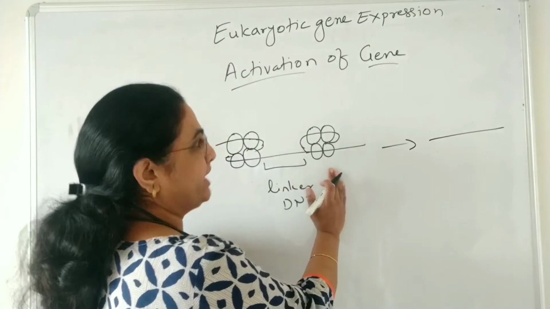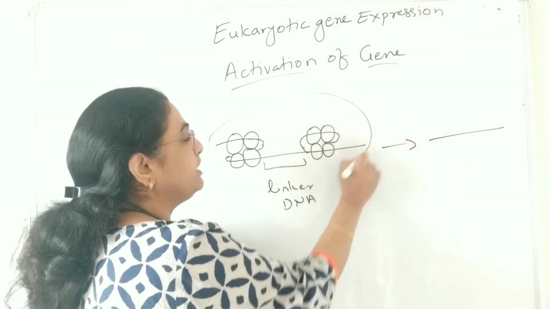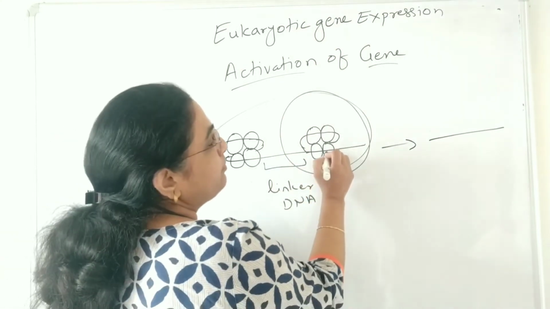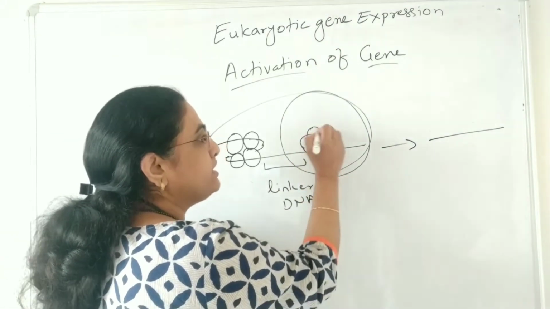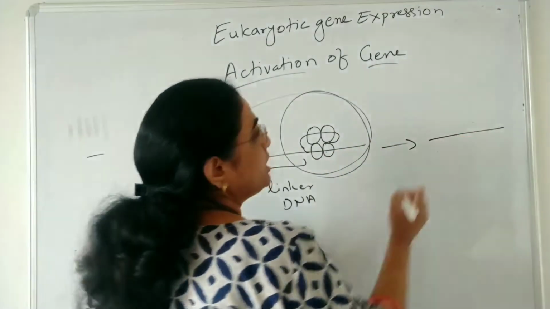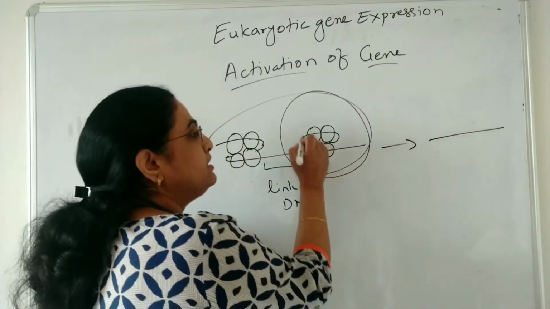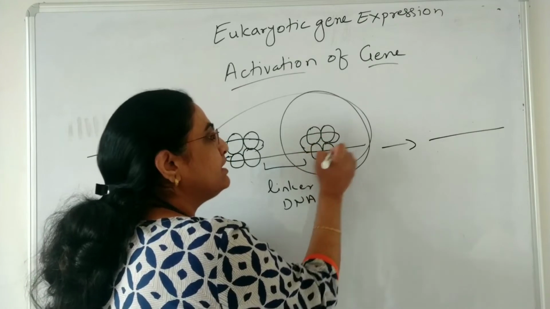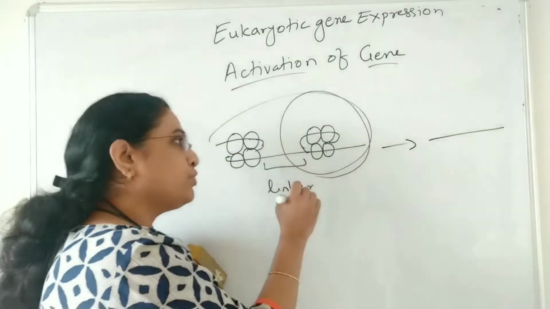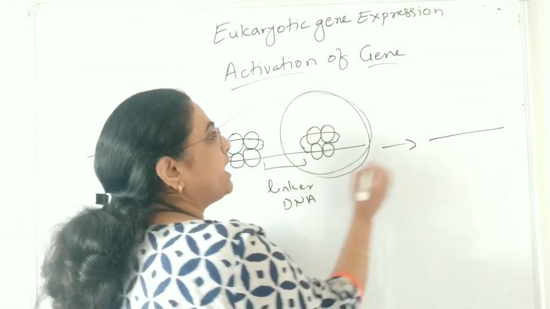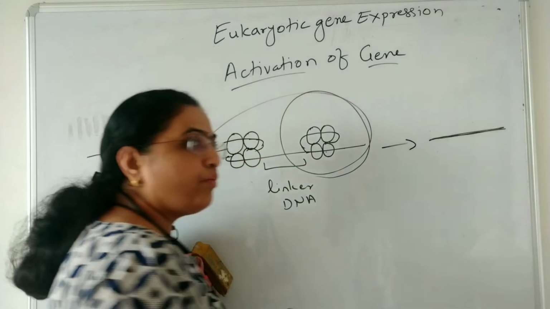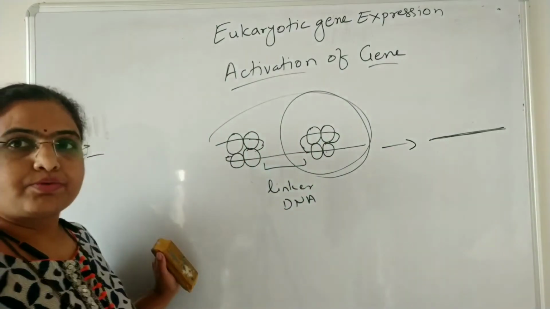remodel the chromatin. Here is this nucleosome, and from this interaction between the histone proteins and the DNA, free DNA is going to be made available. That is, this interaction is going to be weakened, so that there will be free DNA from where transcription can happen.